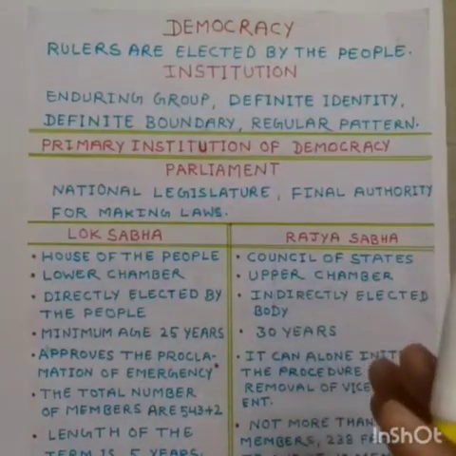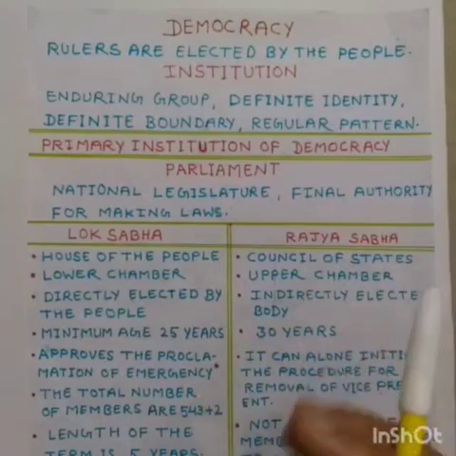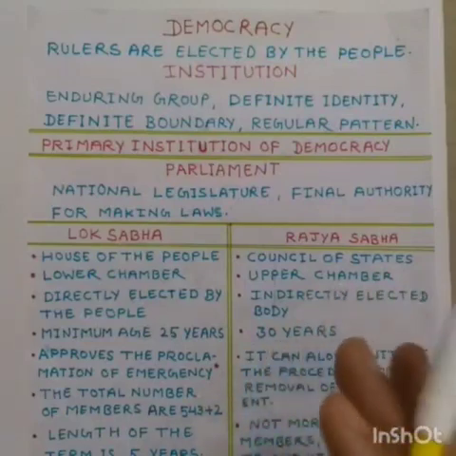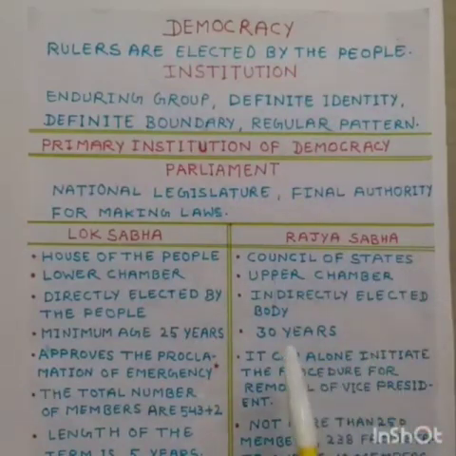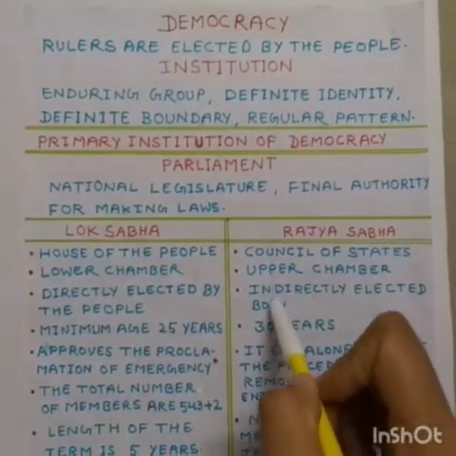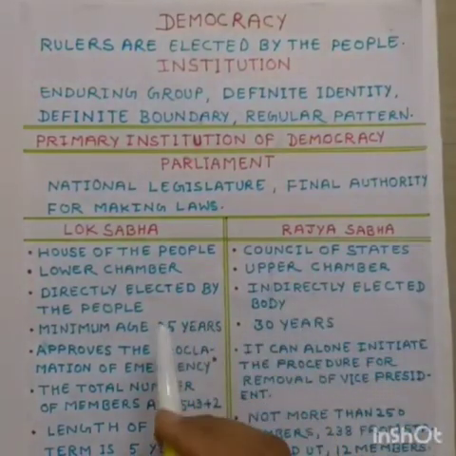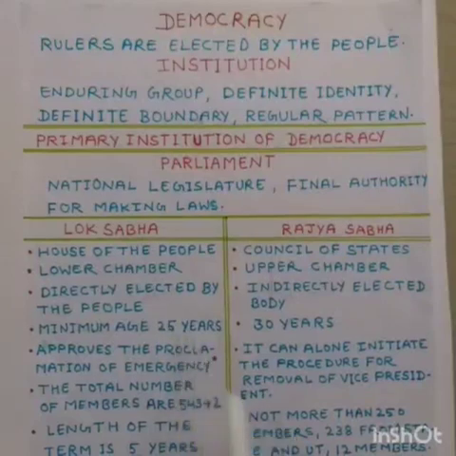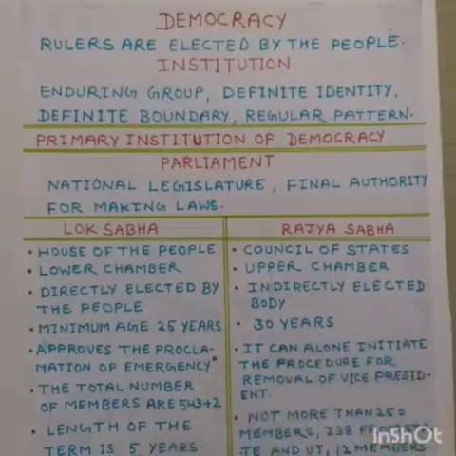Residents of the state elect members for state legislative assembly and the elected members of state legislative assembly elect the members of the Rajya Sabha. That is why Rajya Sabha is an indirectly elected body. Now, minimum age for a member of Lok Sabha is 25 years and for a member of Rajya Sabha is 30 years. This is a very important question and frequently asked in previous exams, so kindly note this down.